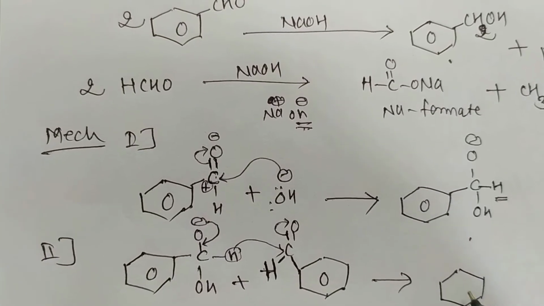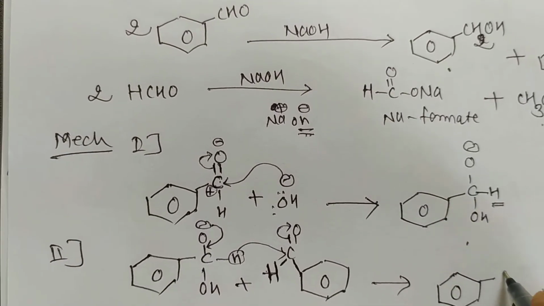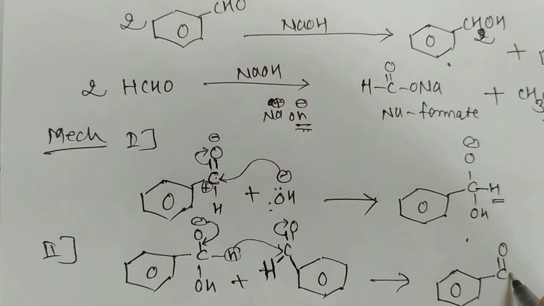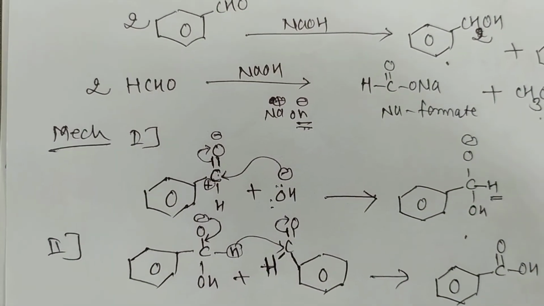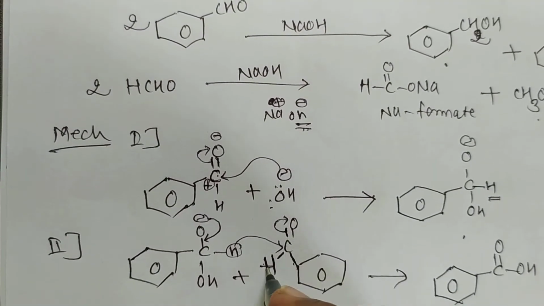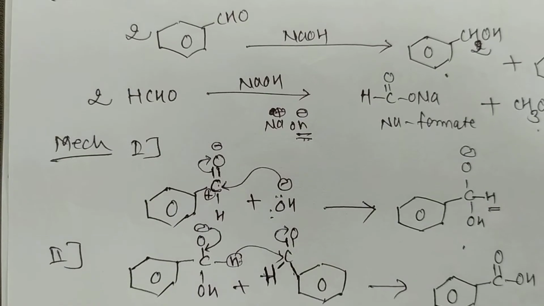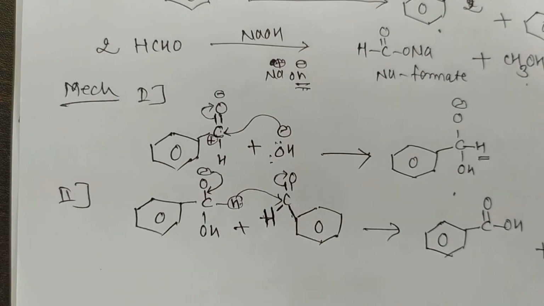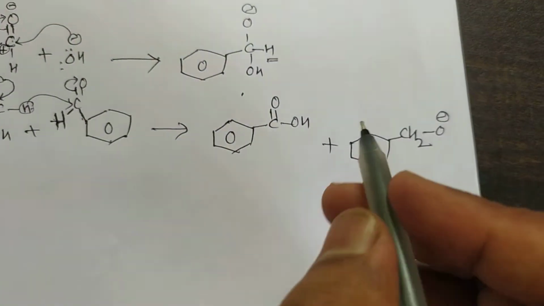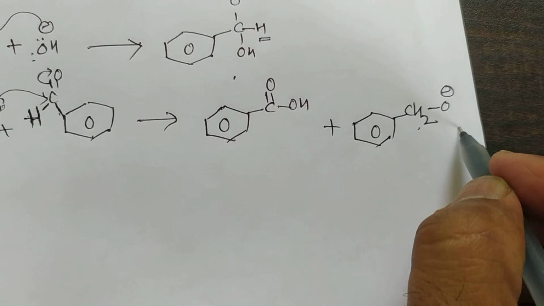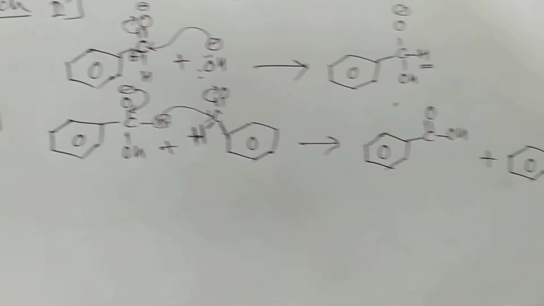It gives the acid, C double bond O and OH, and CH2 O minus, which is an anion.